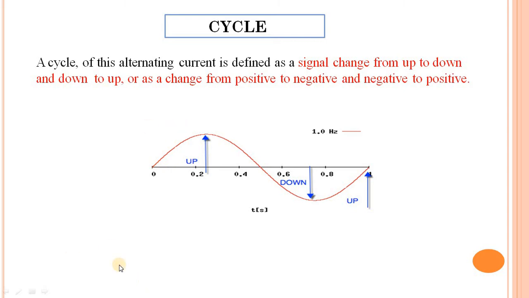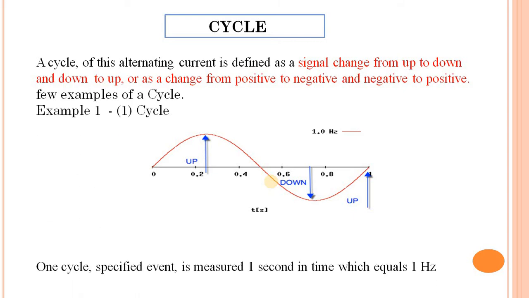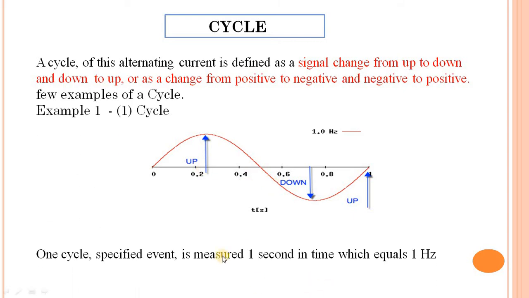This is an example of one full complete cycle, and one complete cycle per second is equal to 1 Hz. One cycle measured in 1 second of time equals 1 Hz.